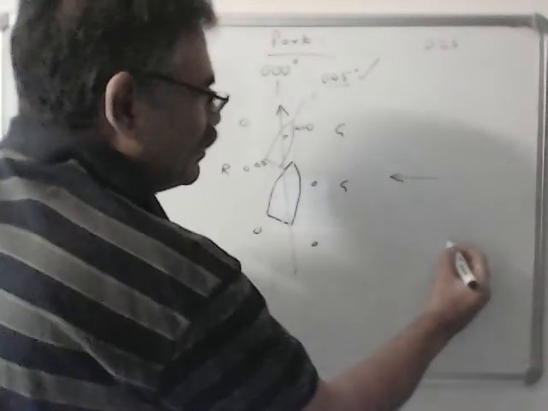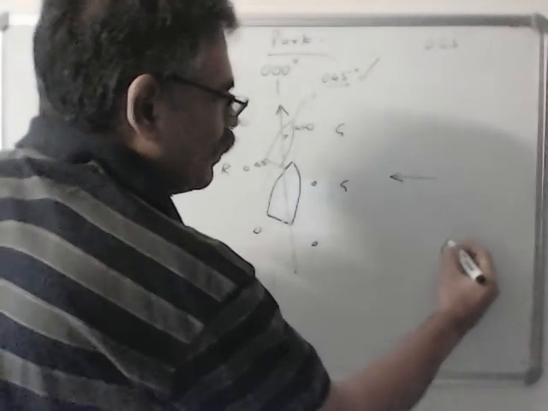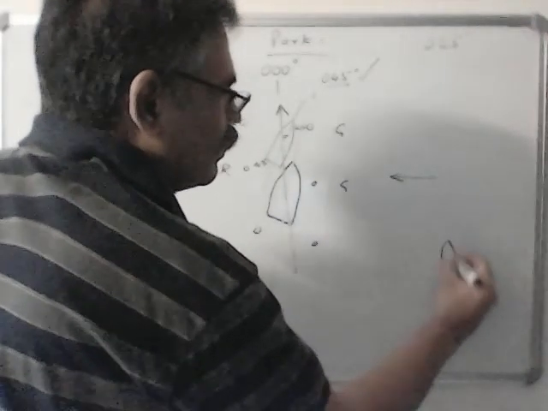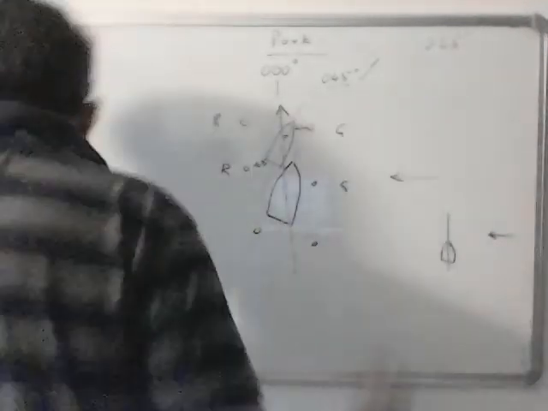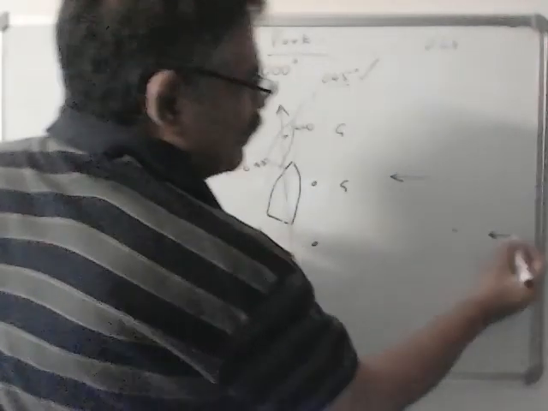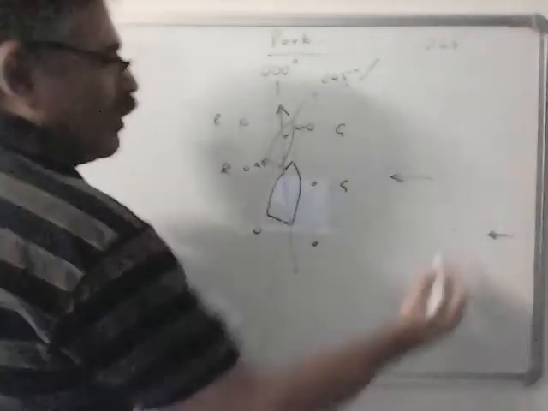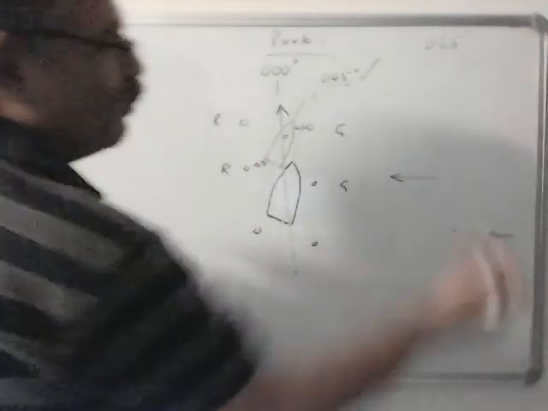Let's say this is your ship and this is the current. Now, this ship is subject to two forces.